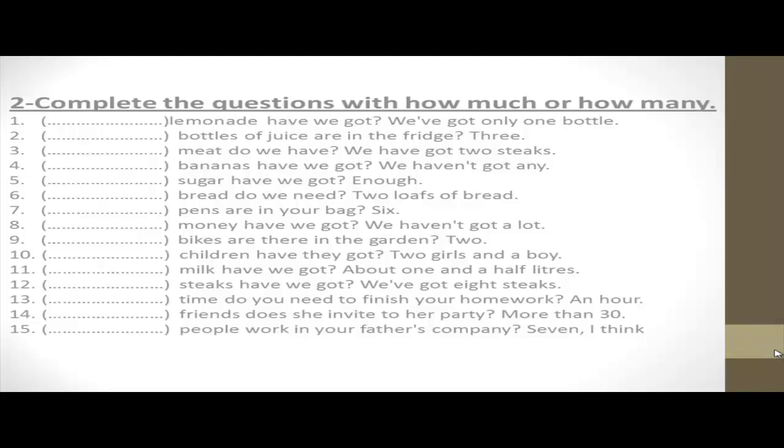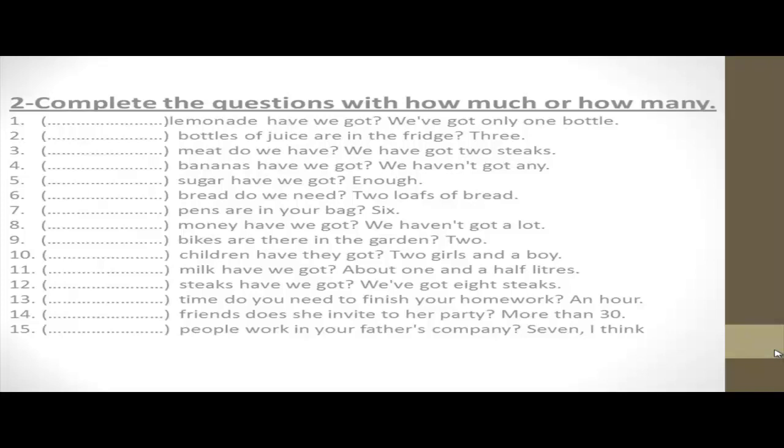Number 5. Space sugar have we got? Enough. The answer is how much. Space bread do we need? 2 loaves of bread. The answer is how much. Number 7. Space pens are in your bag. 6. The answer is how many. Number 8. Space money have we got? We haven't got a lot. Money is uncountable, so the answer is how much. Number 9. Space bikes are there in the garden. 2. The answer is how many.